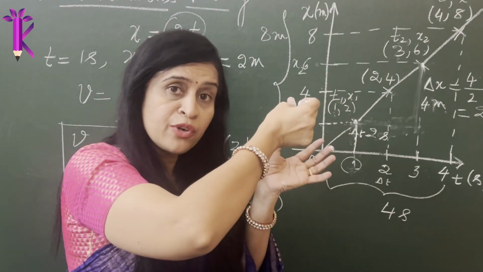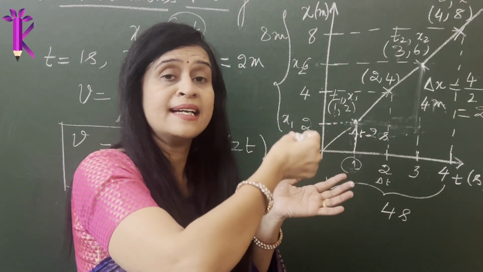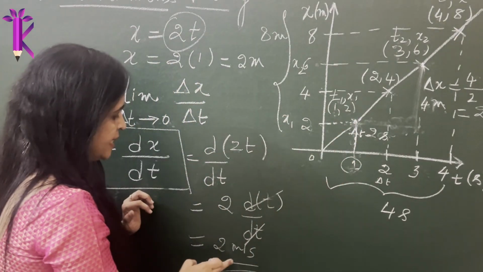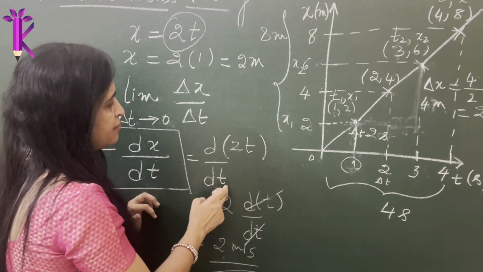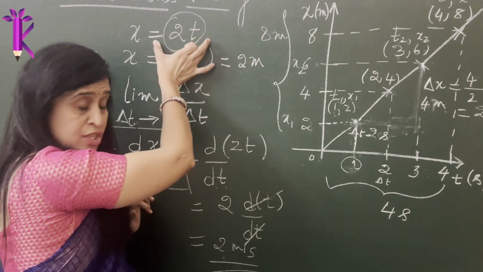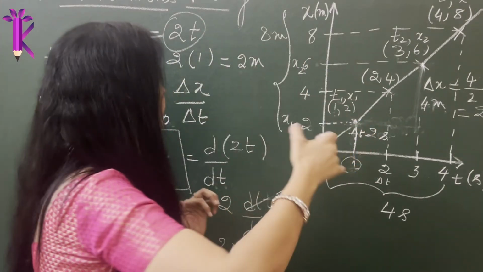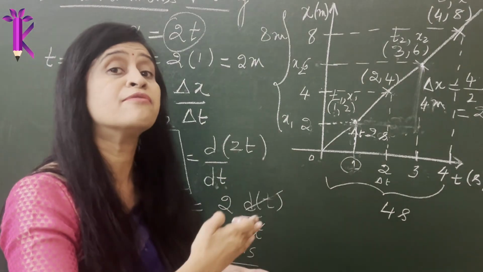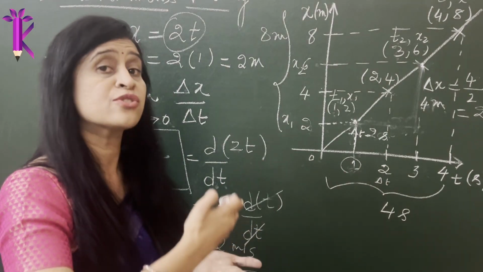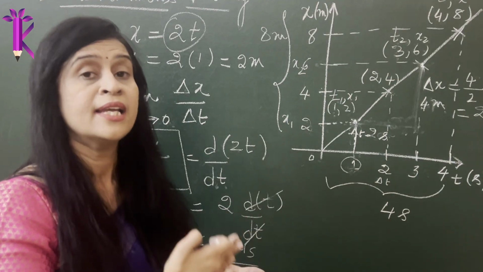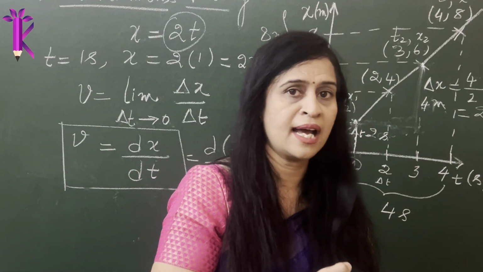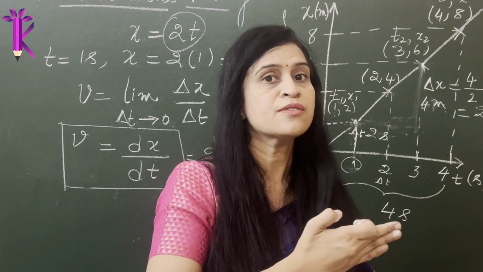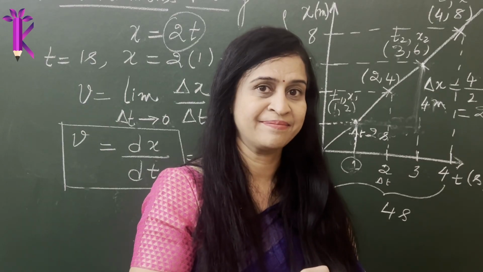You are bringing them closer, and you are calculating it at a particular instant of time. And at a particular instant of time, how do you calculate? It is differentiation with respect to time. So you need to have an expression for x that will be given in the numericals. So you substitute the value of x and you differentiate. How do you differentiate? There are various formulas to differentiate. So when we take numerous numericals, you'll know the generic formulas that we will be using in this chapter in order to calculate the instantaneous velocity of a point object.